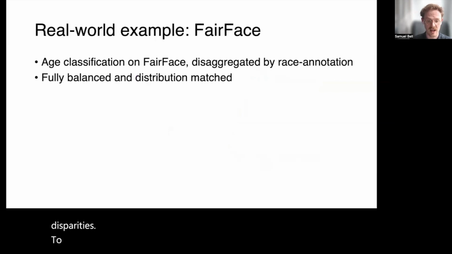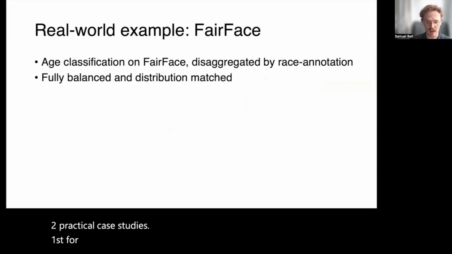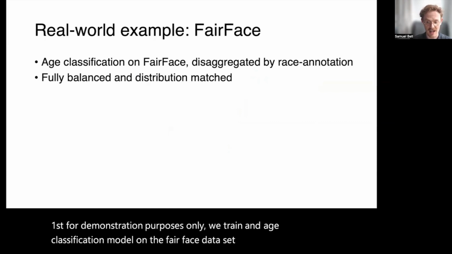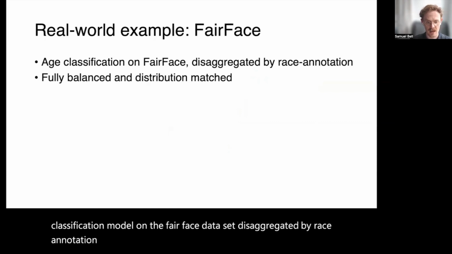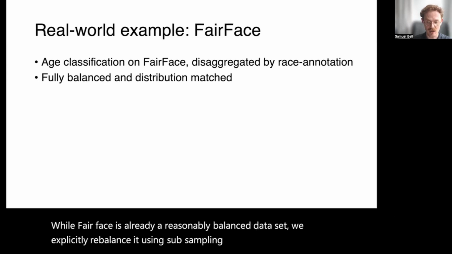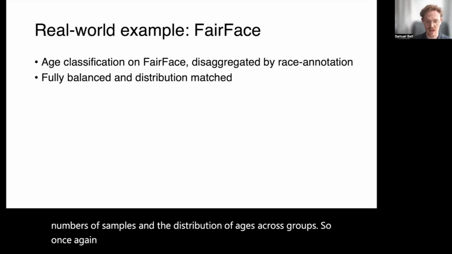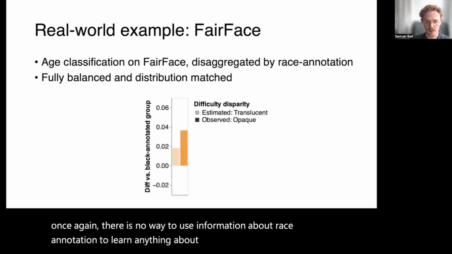To turn from our synthetic task to a real-world dataset, we present two practical case studies. First, for demonstration purposes only, we train an age classification model on the FairFace dataset, disaggregated by race annotation. While FairFace is already a reasonably balanced dataset, we explicitly rebalance it using subsampling to exactly match the numbers of samples and the distribution of ages across groups. So once again, there is no way to use information about race annotation to learn anything about age.